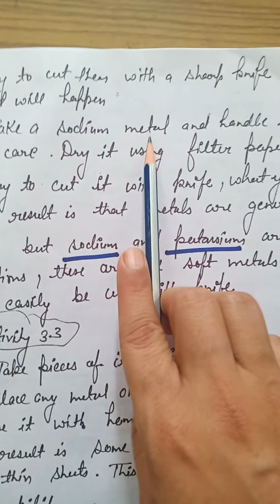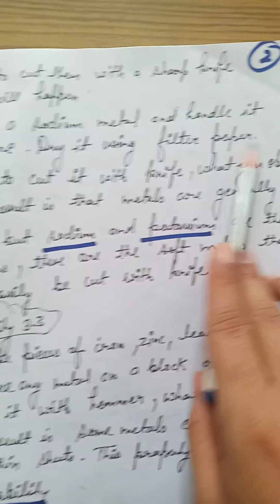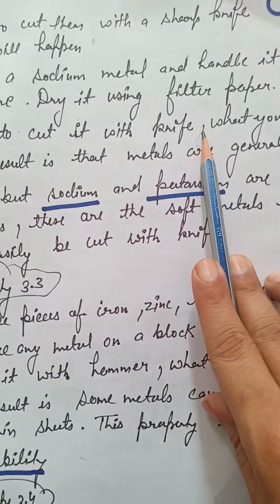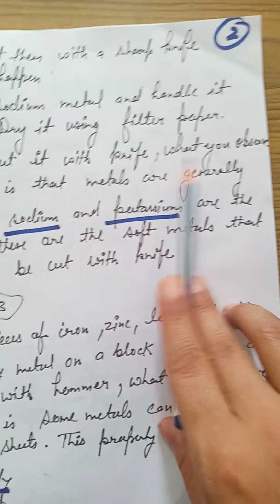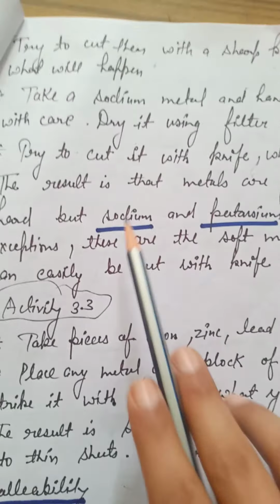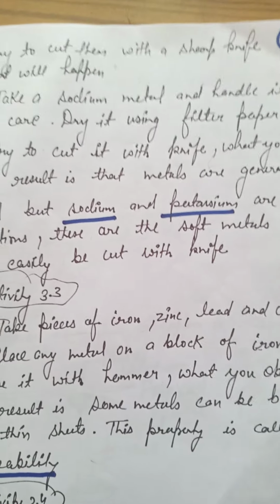Take a sodium metal and handle it with great care. Dry it using filter paper and try to cut it with a knife. Is it possible to cut the sodium metal with a knife? Yes. But you observe the result is that metals are generally hard, but the exceptions are there: sodium and potassium are the metals which can be cut easily with a knife. They are the soft metals.